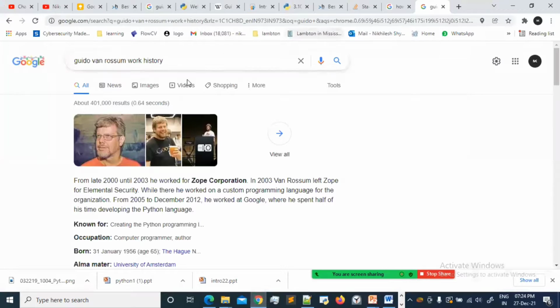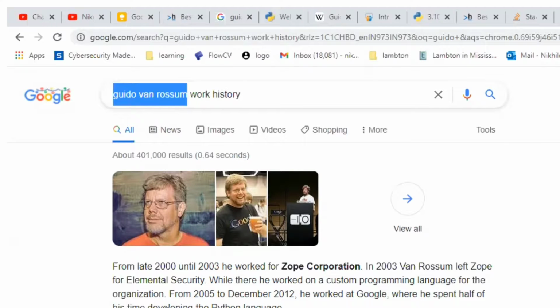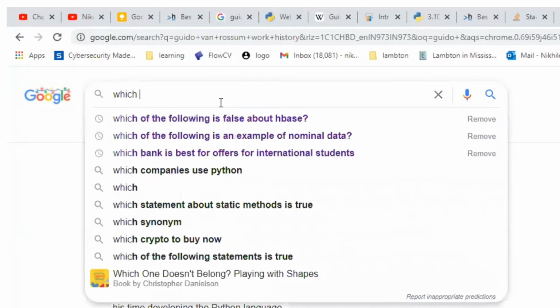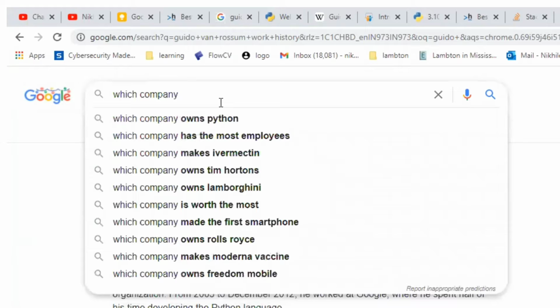If we see, this is the person I'm talking about. It's Guido van Rossum. He invented Python. He worked for Google for almost 8 years, and after that, he left Google for some different company, I guess.